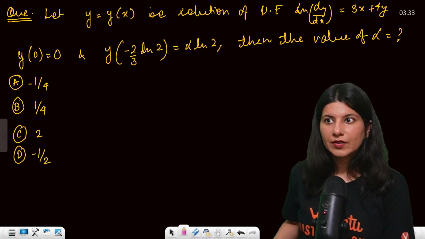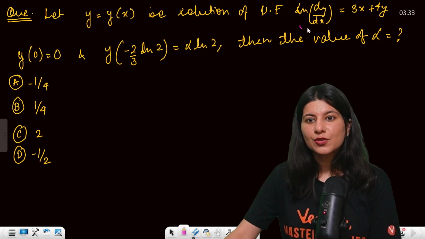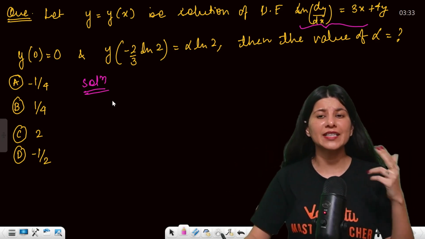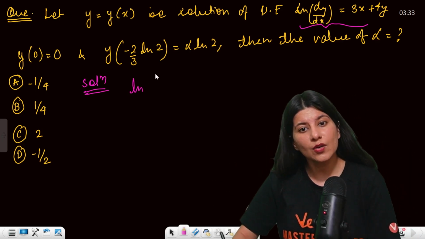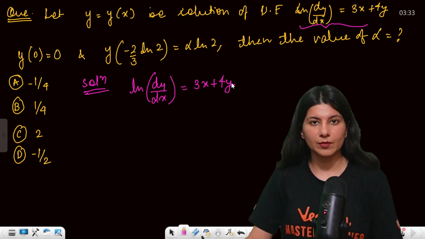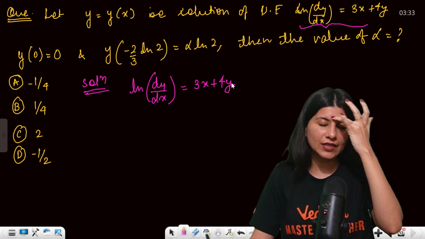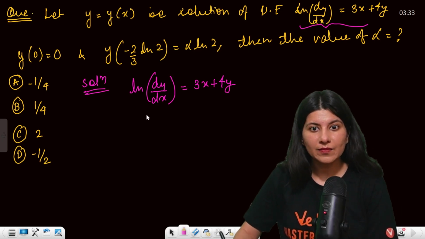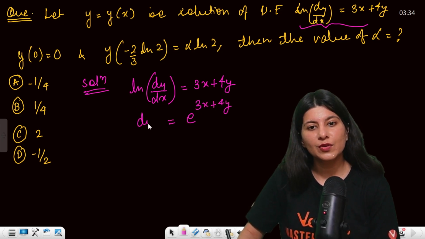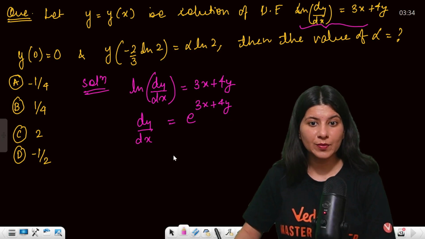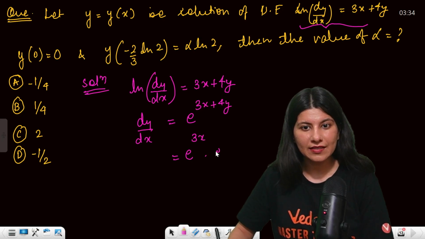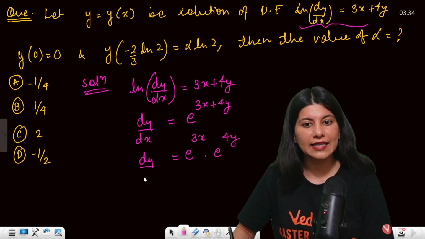y equals y of x is the solution of this differential equation, so we have to just solve this differential equation. Now log of dy by dx equals 3x plus 4y. Right now we are not in that state where we can just separate out the variables. But if I take the anti-logarithm, I can do that. So e to the power 3x plus 4y is going to give you dy by dx, correct? Now the next step, watch me, this is a very good question. e raised to power 3x and e raised to power 4y. Can I write the right hand side like this?